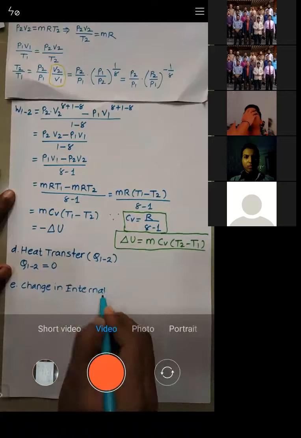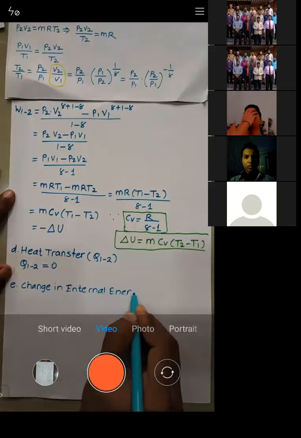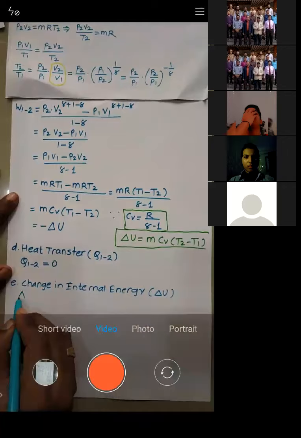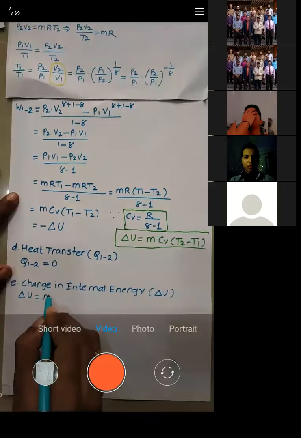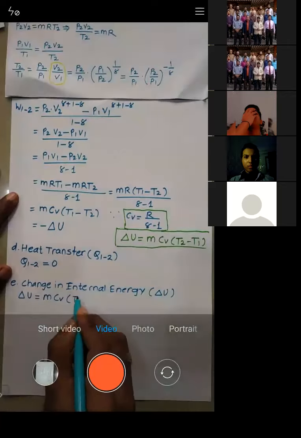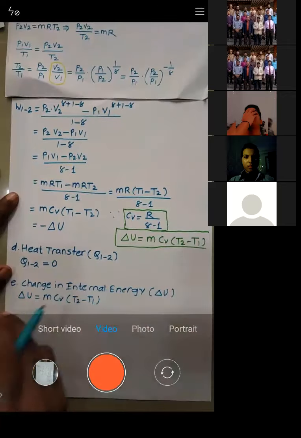Whatever the process, the formula for change in internal energy is the same. So delta U is given by MCV (T2 minus T1). It might be any process, the formula will remain same.